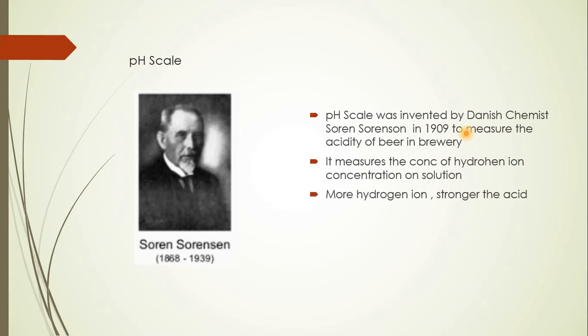And he did this when he wanted to measure the acidity of beer in a brewery. This pH scale helps in measuring the concentration of H plus ion in a solution. If more H plus ions are present, stronger is the solution, and therefore we can say it is acidic in nature.